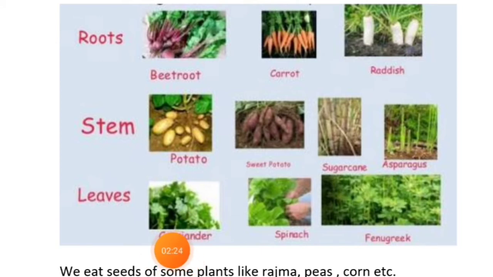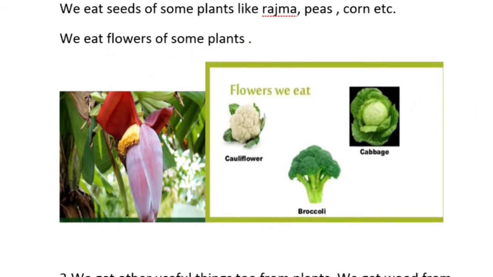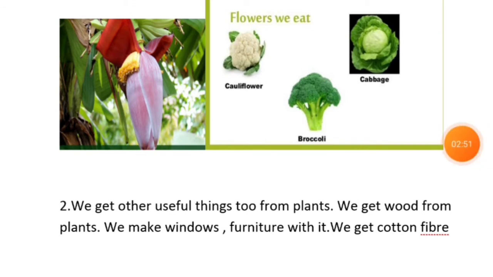And we eat leaves of the plant also. So what are leaves? Coriander, dhania, spinach means palak, fenugreek means methi patta. Now we eat seeds of some plants like rajma, peas and corn, etc. We eat flowers of some plants. Flowers are also edible. So what are the names of the flowers which are edible? This is a banana flower, and this is a very good source of iron. Then cauliflower, cabbage, broccoli.